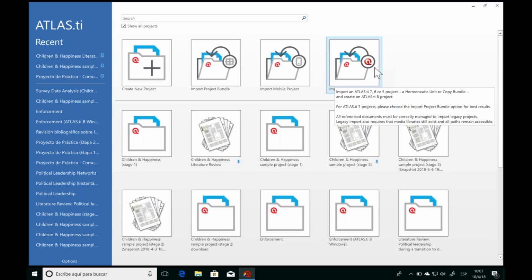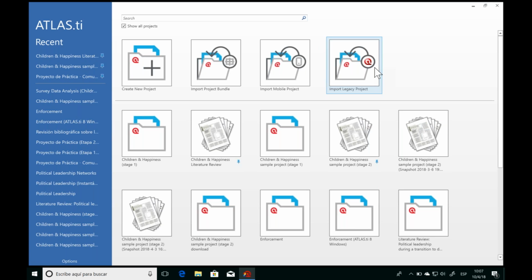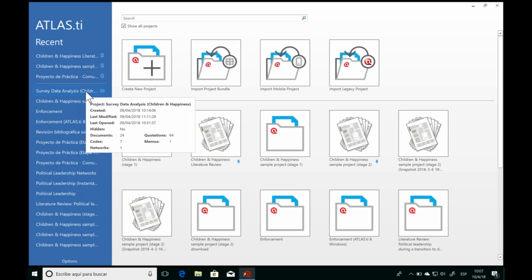So if you've been working with an older version of ATLAS.ti, you can rest assured that you can import all of your projects into the newest version and continue working on them. Down below and along the left-hand side, ATLAS.ti gives a list of all of the projects that have been previously opened on this computer.